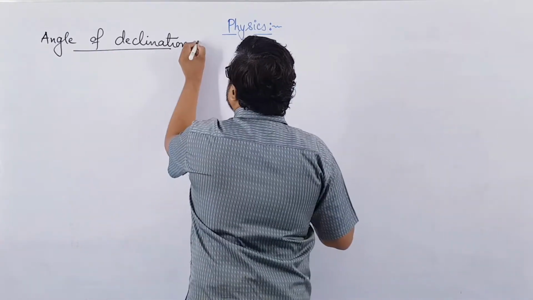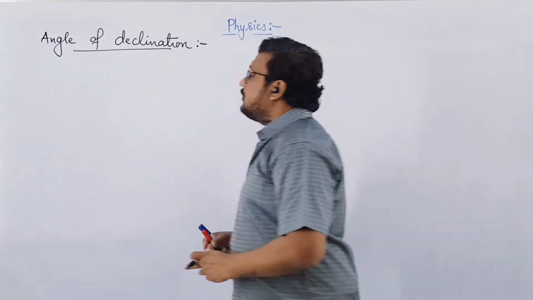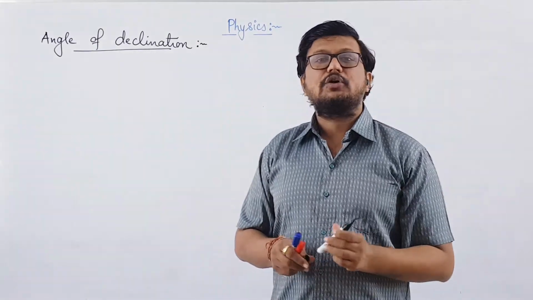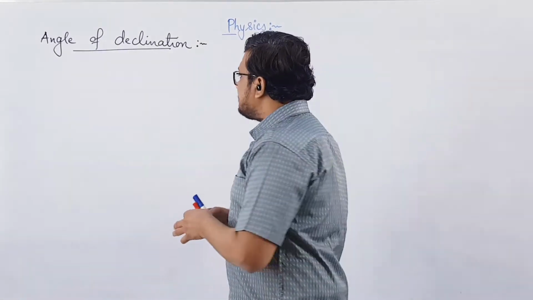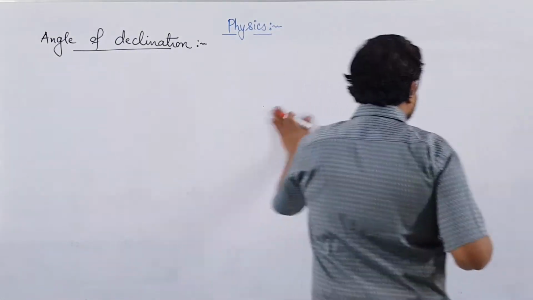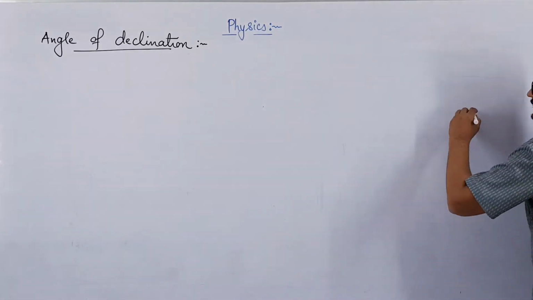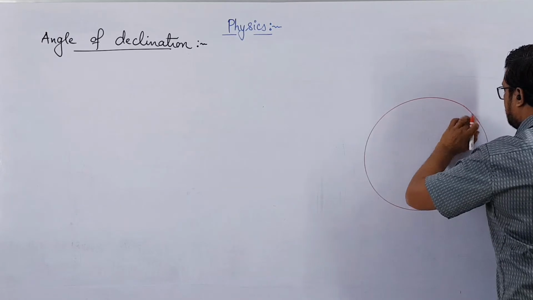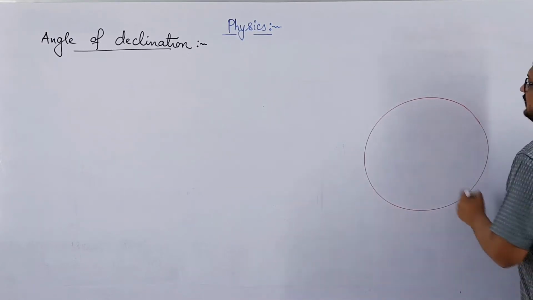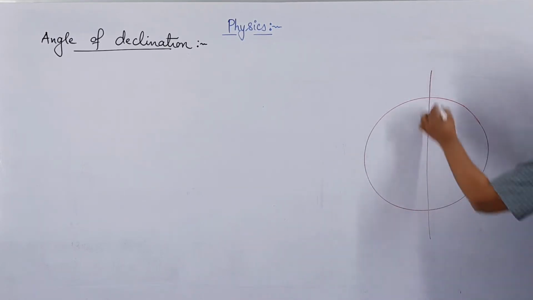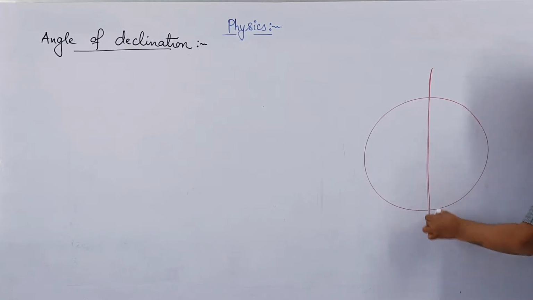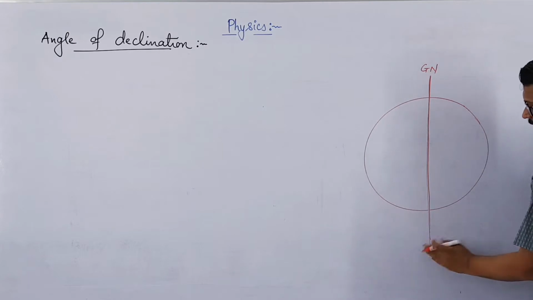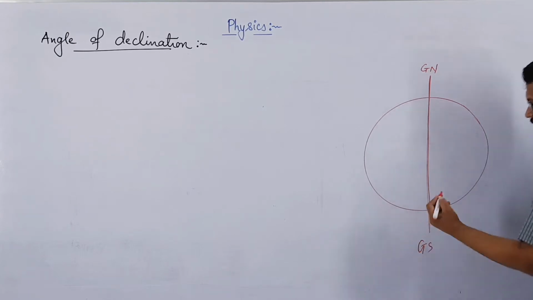So what is angle of declination? For that we should know what is magnetic meridian and what is geographical meridian. So let us consider Earth somewhere over here. Let us say this is Earth, and this line is geographical north and geographical south.